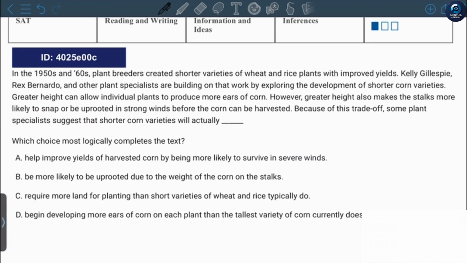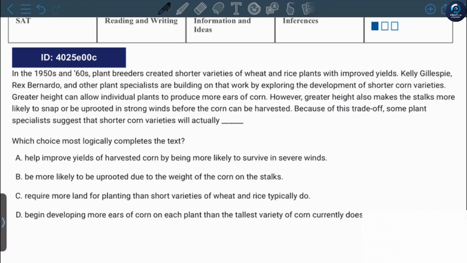In the 1950s and 60s, plant breeders created shorter varieties of wheat and rice plants with improved yields. Kelly Gillespie, Rex Bernardo, and other plant specialists are building on that work by exploring the development of shorter corn varieties.